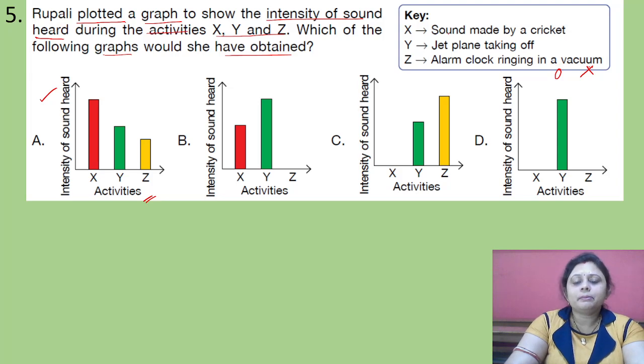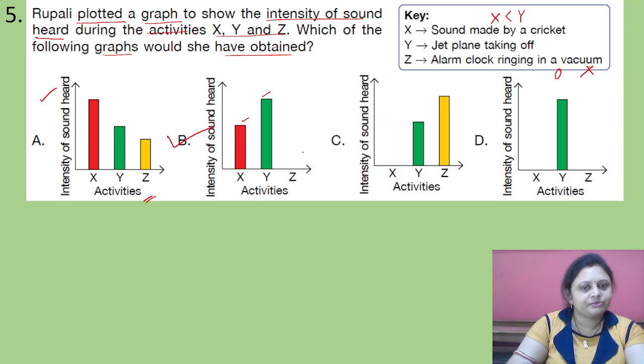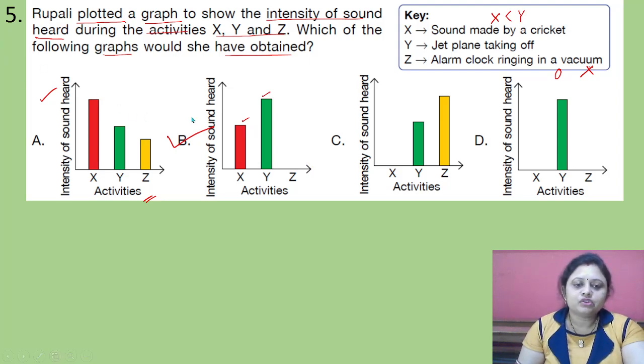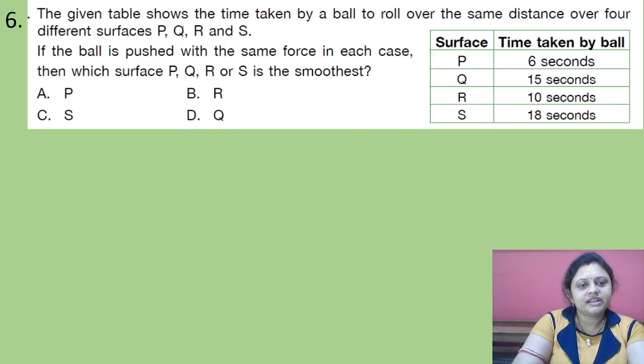Comparing the sound made by a cricket and a jet plane taking off, of course the sound made by a cricket will be less than the sound made by the jet plane taking off, and for the alarm clock it will be 0. So here the correct answer is option B, X is less than Y and Z is 0. Got it?